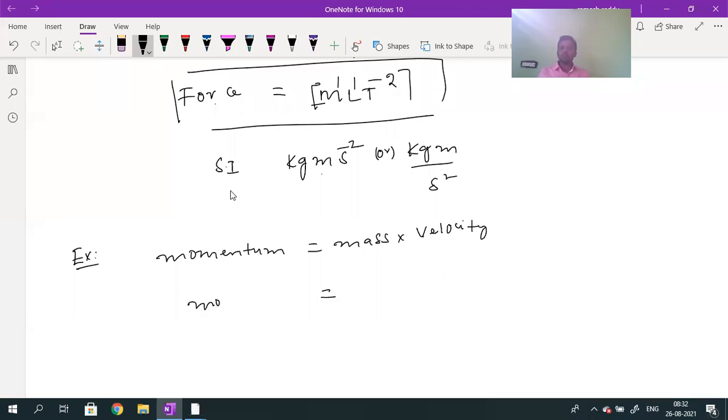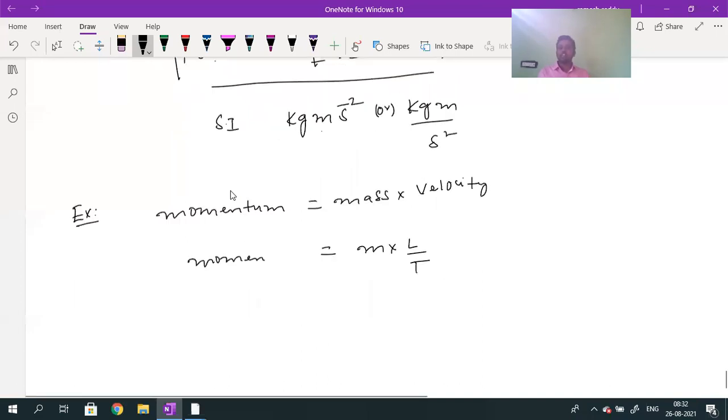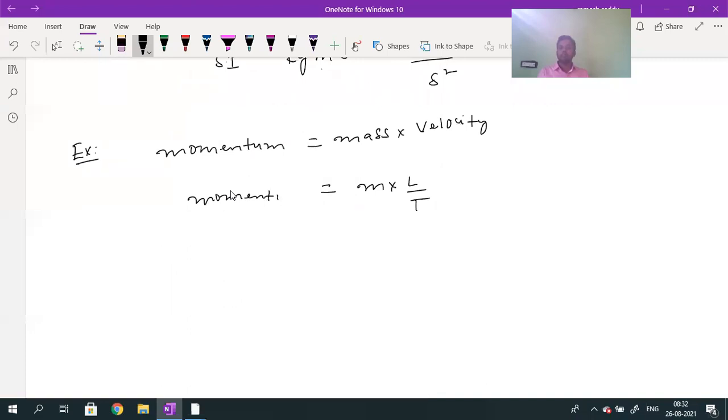What is the dimensional formula for momentum? Here mass is M. Velocity can be written as displacement by time, L divided by T. So what is the dimensional formula for momentum?